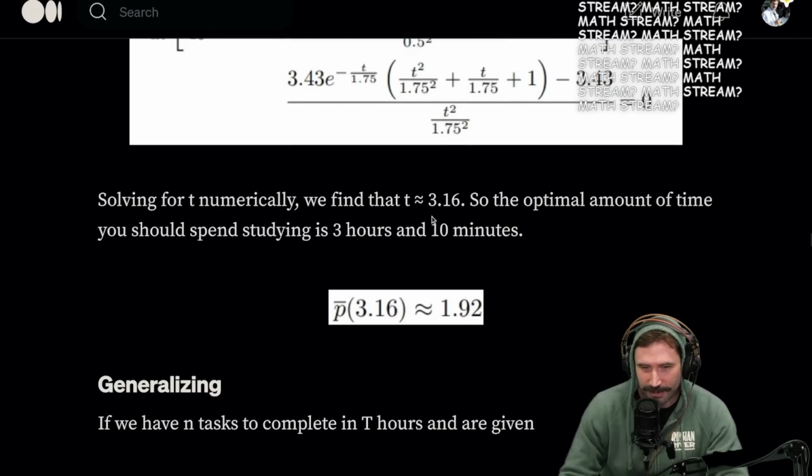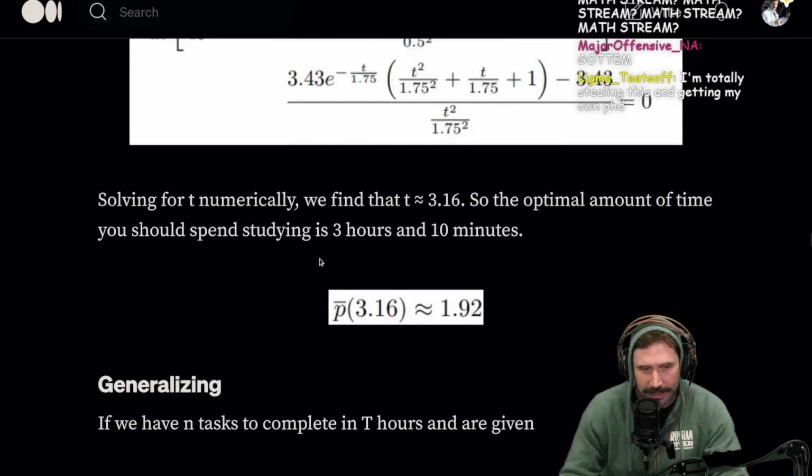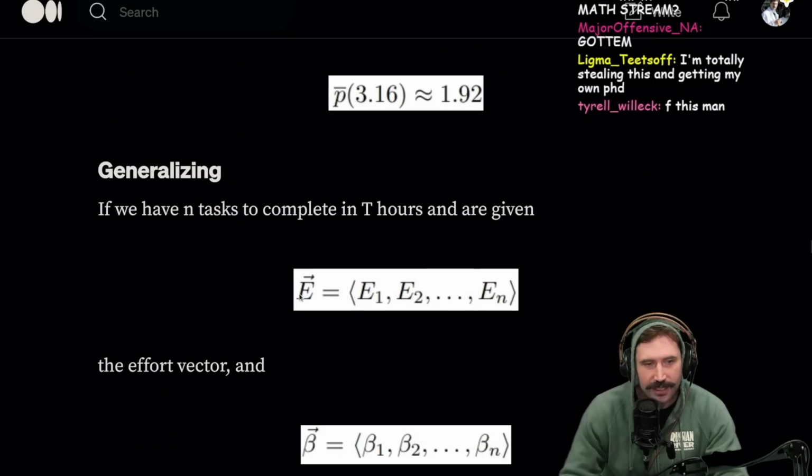Solving for T numerically, we find that T is 3.16, so the optimal amount of time you should spend studying is 3 hours and 10 minutes. All right, generalize.